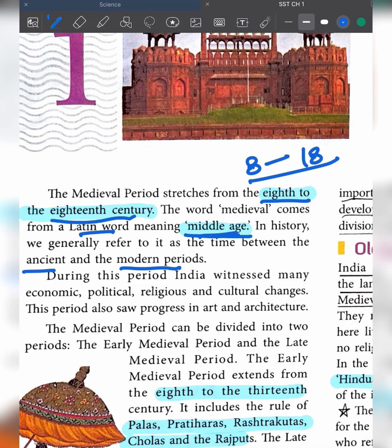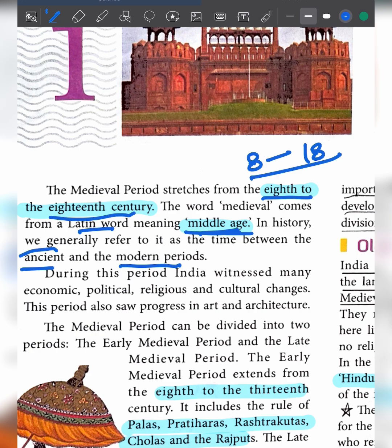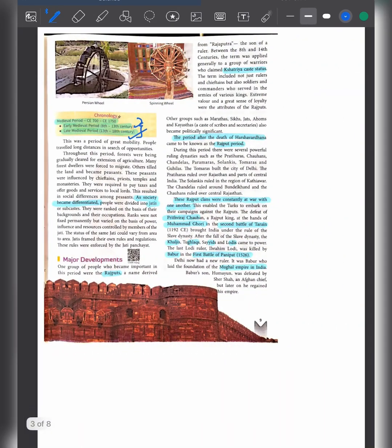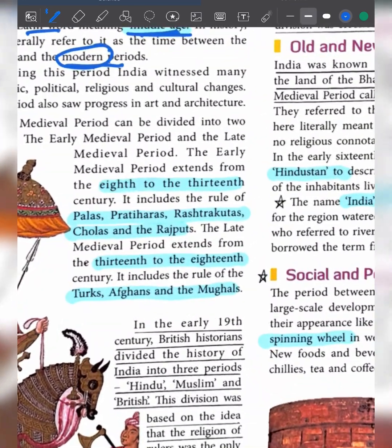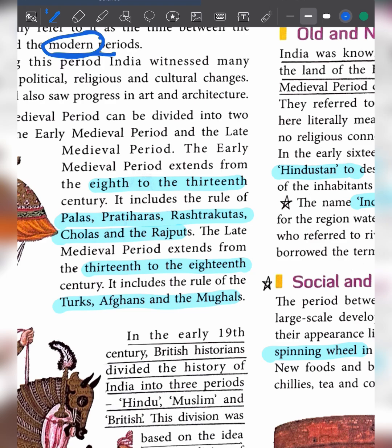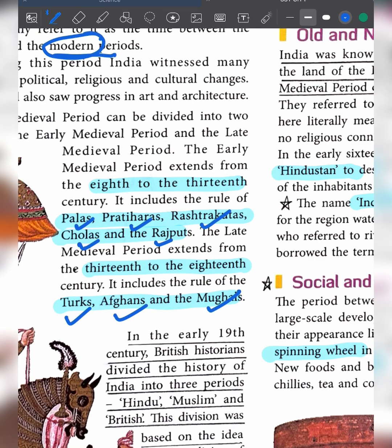Historians divide history into three periods: ancient, medieval, and modern. So medieval is in between the ancient and modern periods. We can further divide the medieval period into two parts: the early medieval period, from the 8th till the 13th century, and the late medieval period, from the 13th till the 18th century. During the early medieval period, the major rulers were the Palas, Pratiharas, Rashtrakutas, Cholas, and Rajputs. In the late medieval period, there were the Turks, Afghans, and Mughals.